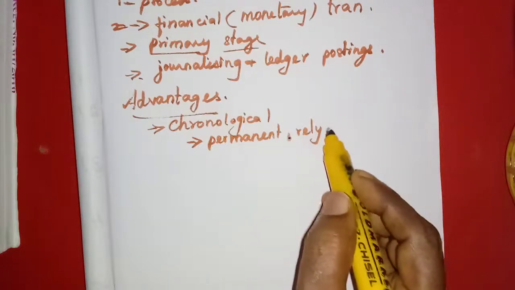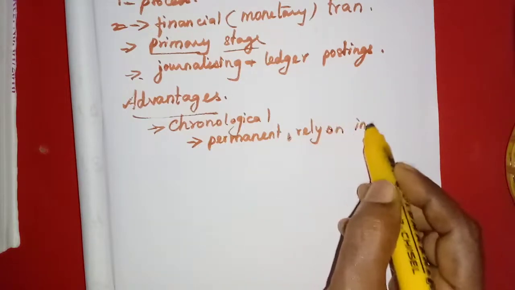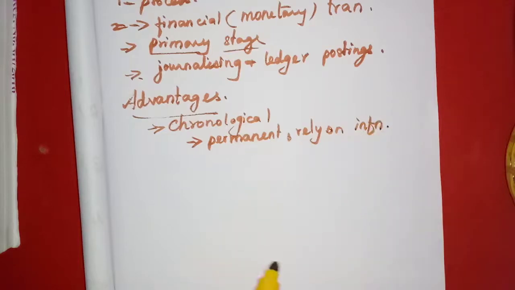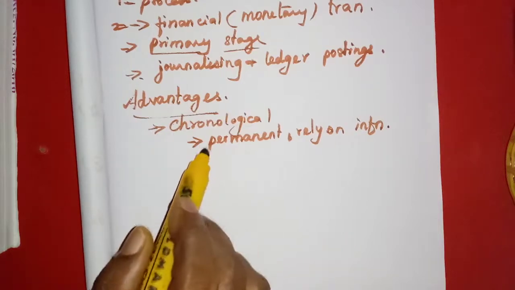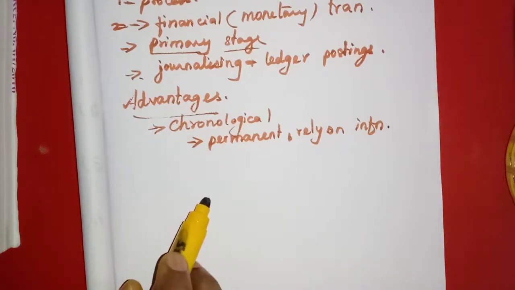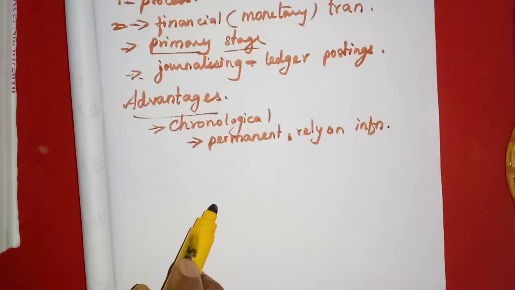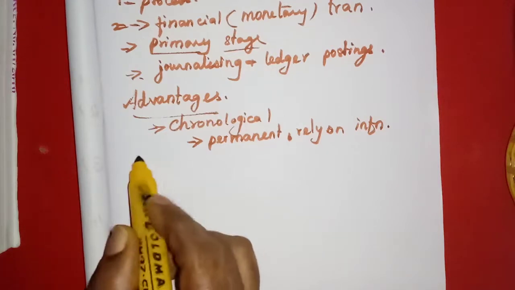We can rely on the information given in the books of accounts. Since it is entered in chronological order, bookkeeping provides reliable information.